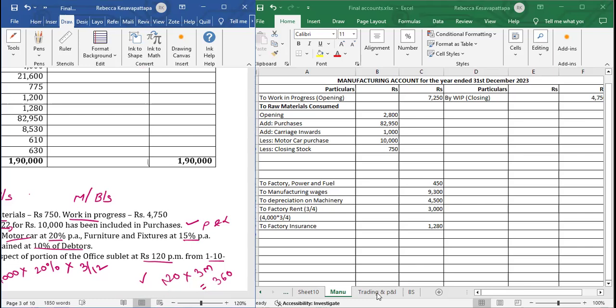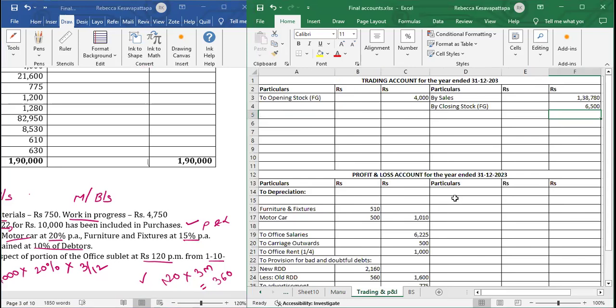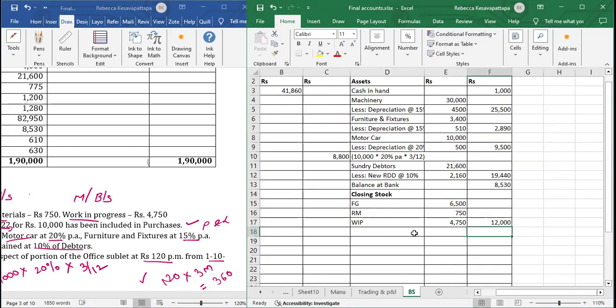We'll go first to profit and loss account. And leaving one line, we will write here, by unrealized rent, means rent accrued. By rent accrued, that is 360. Next effect we'll write in balance sheet that we have not yet received the rent. So we will write here rent accrued. Rent accrued, how much? 360.